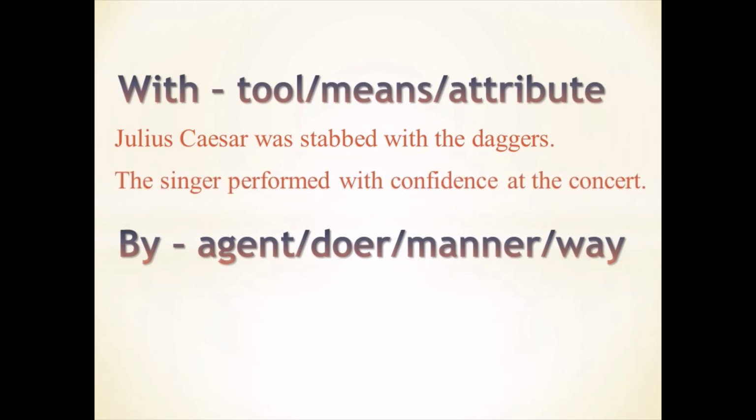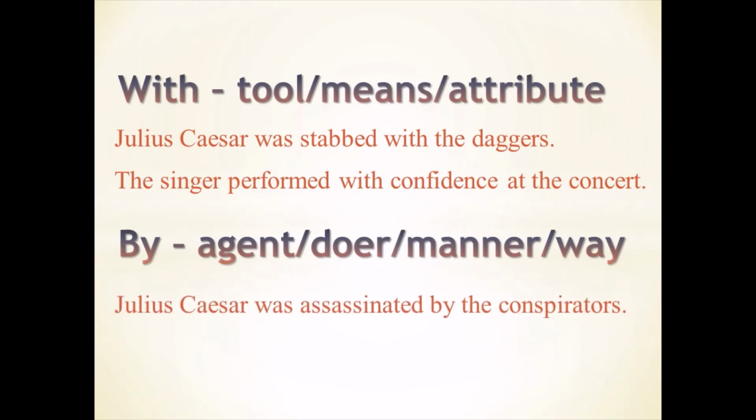The singer performed with confidence at the concert. With is also used with the attribute or some quality. The singer had confidence at the concert. So, with confidence we have used with. By is used with some person who is doing the work, the agent or the doer of some work. Julius Caesar was assassinated by the conspirators. Conspirators are the people, the doers of assassination of Julius Caesar. That is why we have used by.